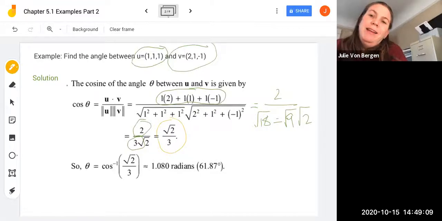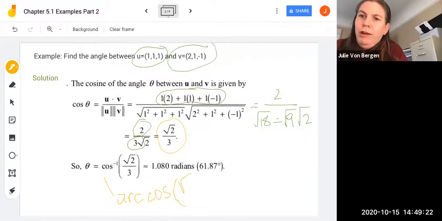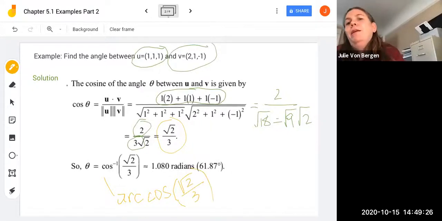And then theta is the arc cosine. So when we say cos inverse like this, remember that's just arc cosine. So depending on what kind of calculator you're using, the key might look like the cos with a negative 1 there, but that's not 1 over cosine. Be careful. It's what we think of as the arc cosine. Or your key might say arc cos, depending on if you're using Desmos or the TI calculator.